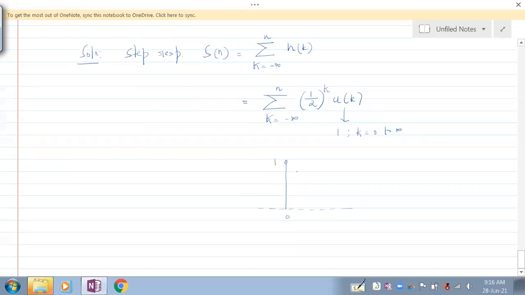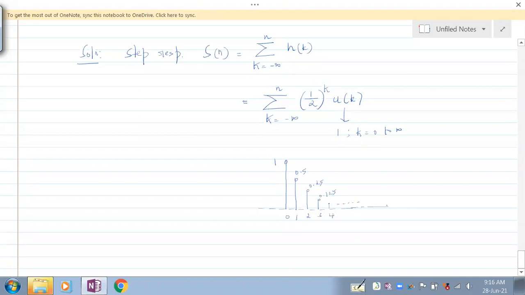Then for 1 it is 0.5. For 2 it is 0.25. For 3 it is 0.125. So it's decaying exponentially is what we understand.